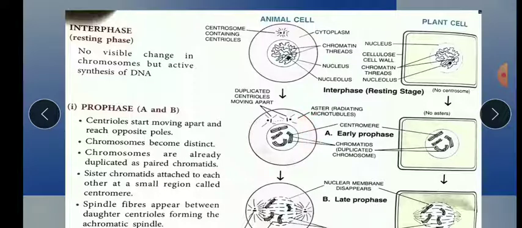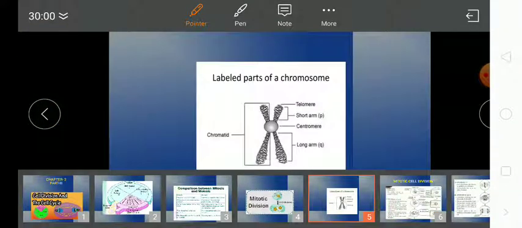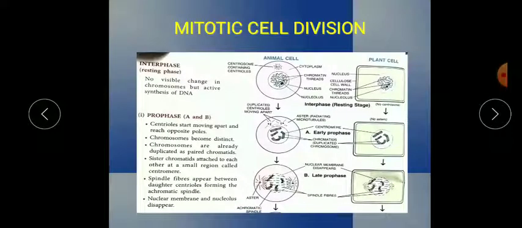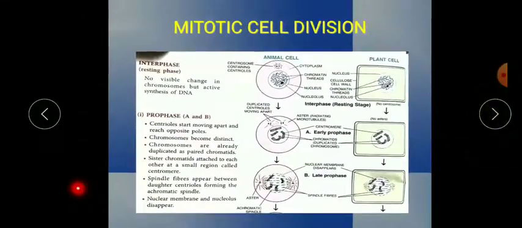The duplicated centrioles move apart to the opposite poles, and there they will form the aster.